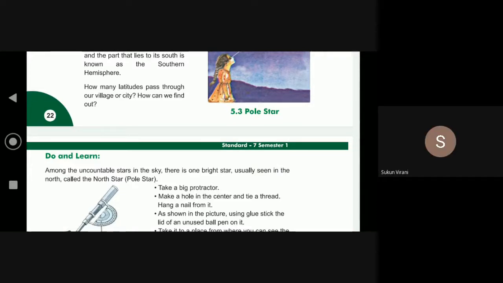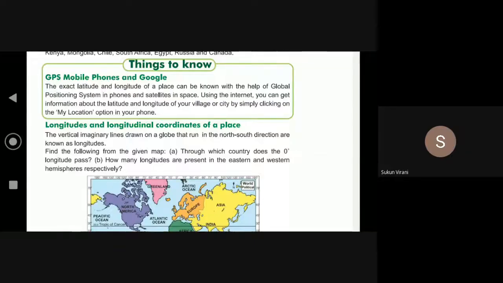Do and learn. Ma'am, it is moving now. Things to know. GPS, mobile phone, and Google. The exact latitude and longitude of a place can be known with the help of the global positioning system in the phone and satellites in space. Using the internet, you can get information about the latitude and longitude of your village and city by simply clicking the my location option in your phone.